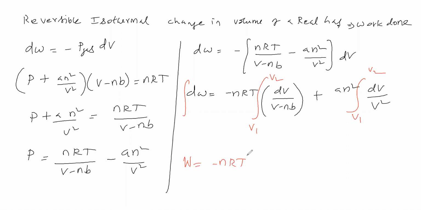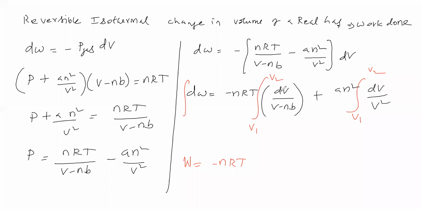How much does this come to on integration? That we will see. dx by x on integration gives ln x. If you take dx by x, you will get ln x, where x is V minus nb. Now we write the lower limit and upper limit for this.